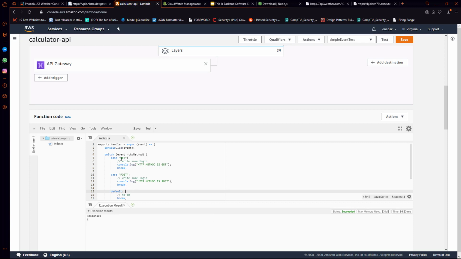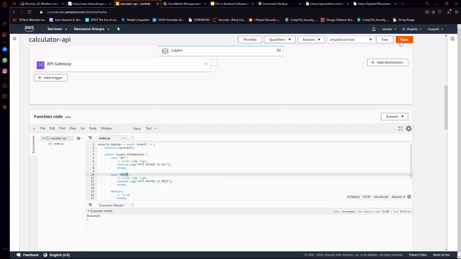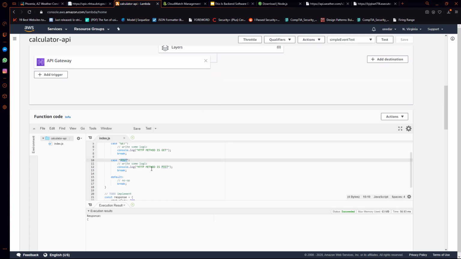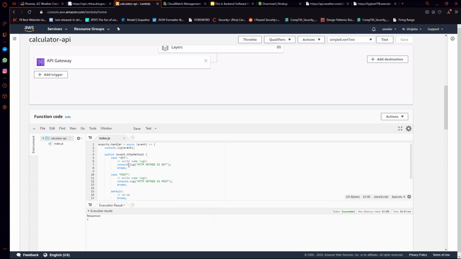And so what get will do typically is read the query string parameters. What post will typically do is read the body of the event. So since I've made some code changes, I want to go ahead and save this. And actually, since looking at the logs is a little bit cumbersome because we have to wait for those logs to come in, I want to actually modify what the body is going to say based on these getters.